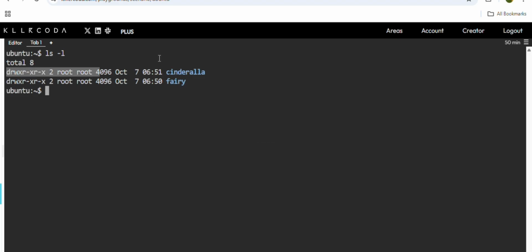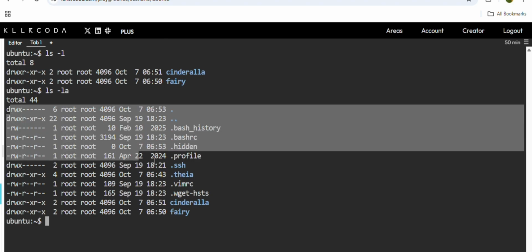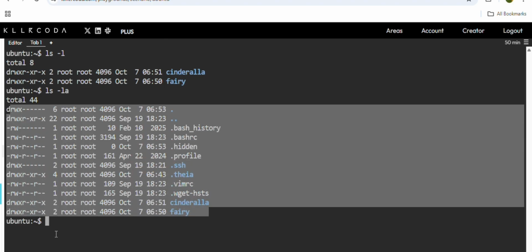For now, if you want to see extra information, you can use the ls -l command. If you want to see the extra information including the hidden files, how will you see it? ls -la. This will show you all the information about the hidden files as well.